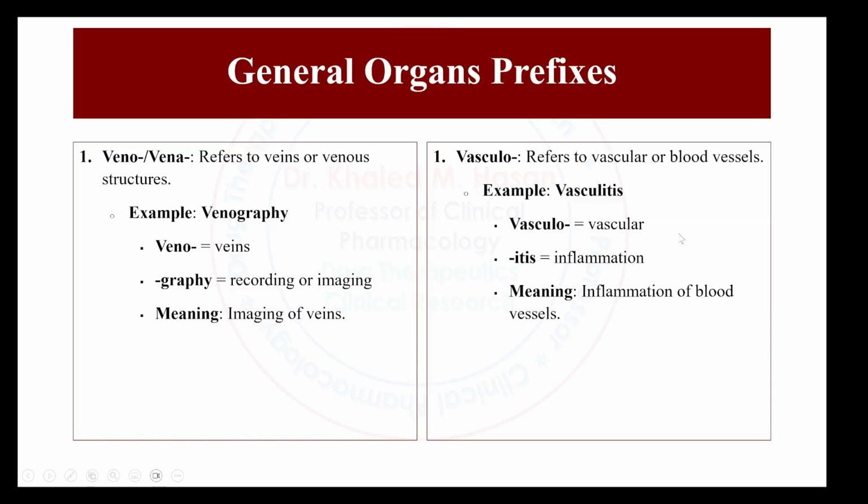Fasciculo refers to the blood vessels, or refers to the vascular system. We have fasciculitis. When we have itis at the end, it means inflammation, and fasciculo refers to the blood vessels. So vascular inflammation means inflammation of blood vessels. Fasciculitis.